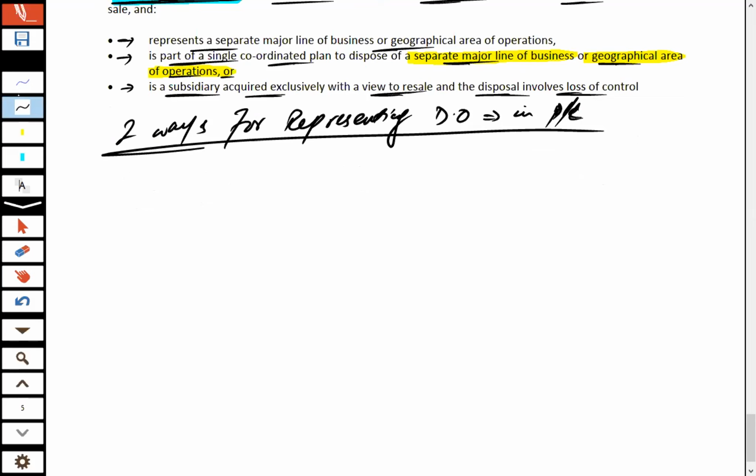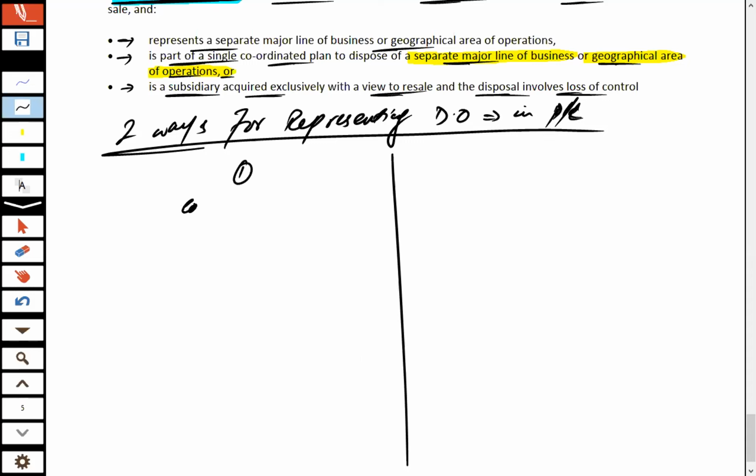So that is why it is required by IFRS 5 that if a business has decided to discontinue an operation, that discontinued operation should be represented separately in the profit and loss statement. It will give an idea to the users of financial statements, and they can plan their investments knowing that you are discontinuing a few operations. So IFRS 5 allows us two ways for representing discontinued operations.